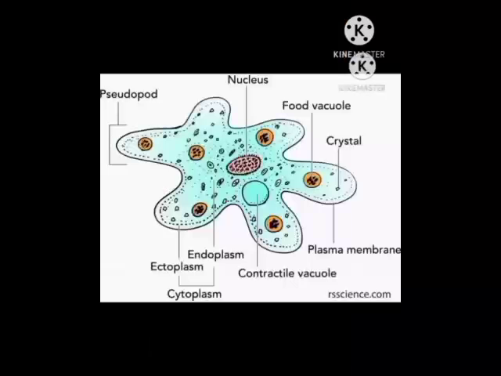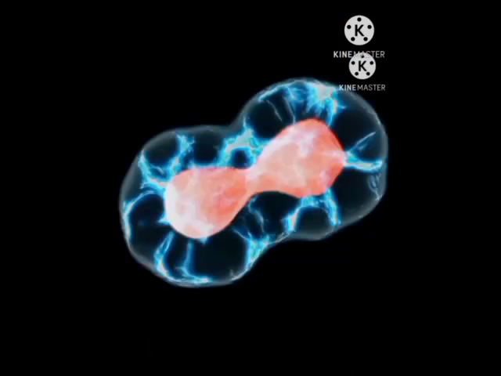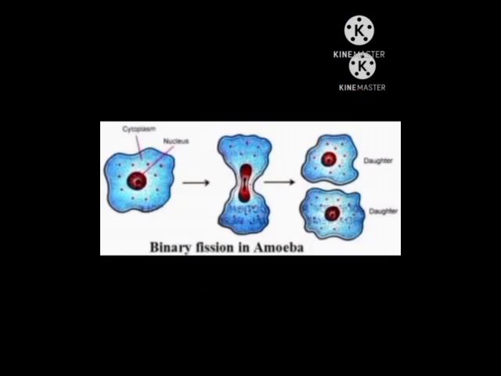Binary fission is an asexual method of reproduction. In binary fission, the parent organism splits to form two new organisms. The parent organism ceases to exist and two new organisms come into existence. Unicellular organisms like amoeba, paramecium, leishmania, bacteria, etc. reproduce by binary fission. Amoeba reproduces by binary fission by dividing its body into two parts.